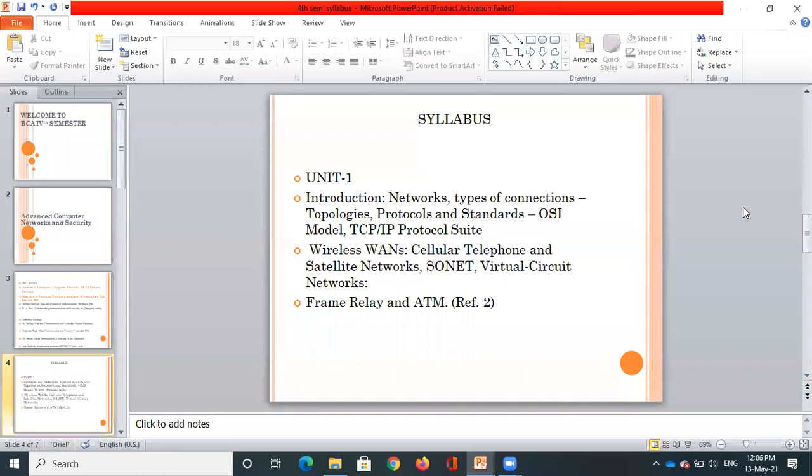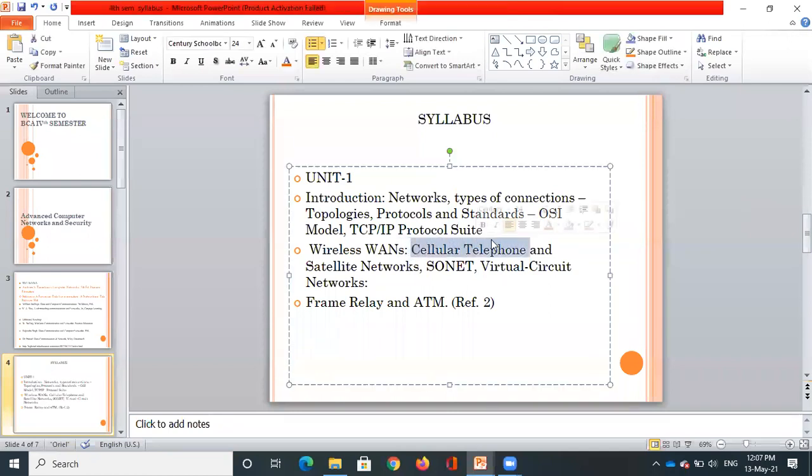But in this subject, we are going to concentrate more on the protocols that are working in that particular layer. For every layer, like in the TCP/IP protocol suite, we have different protocols and standards. What this protocol will do, and in this particular layer which standard or which protocol is required, we are going to study in detail in the remaining topics.